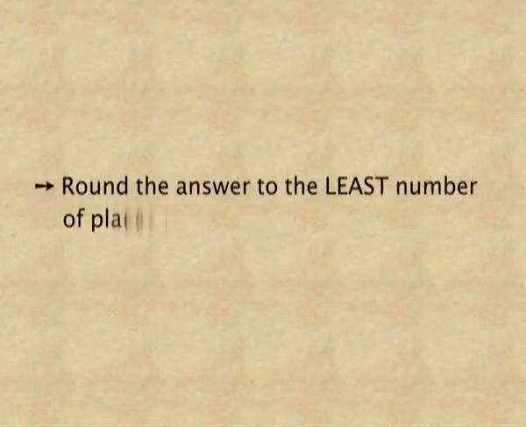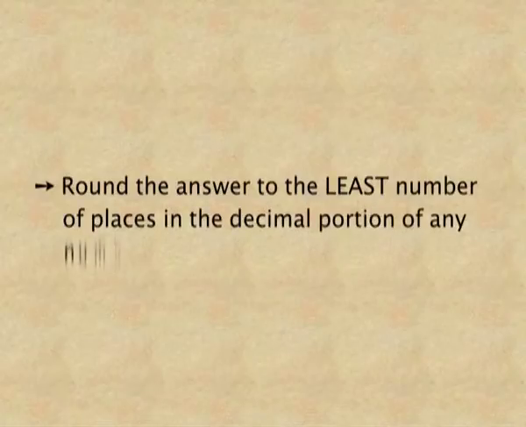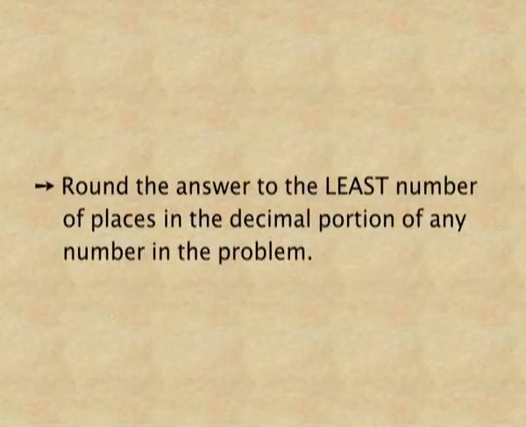Then while reporting the answer, you have to follow a rule. Round the answer to the least number of the places in the decimal portion of any number in the problem. That means we have to see which number has the minimum number of the decimal places. Our answer must have that minimum number of the decimal places.